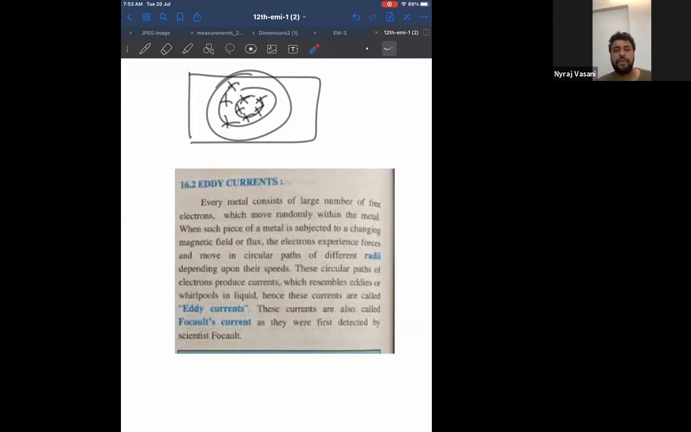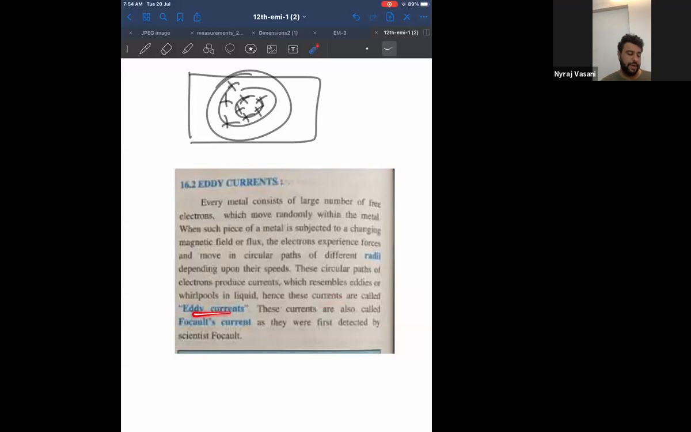Now please look at the explanation on the screen. They are saying every metal consists of a large number of free electrons. Agree? It is easy. Which move randomly within the metal. When such a piece of metal is subjected to a changing magnetic field, the electrons experience forces and move in circular paths of different radii depending on the speed. That means electrons form circles. Now these circular paths of electrons produce current, which also goes in circles. And what do they resemble? They resemble eddies or whirlpools in a liquid.